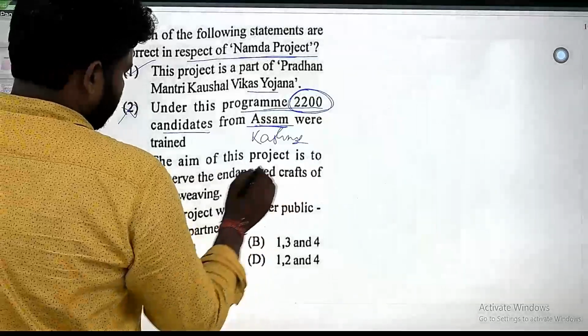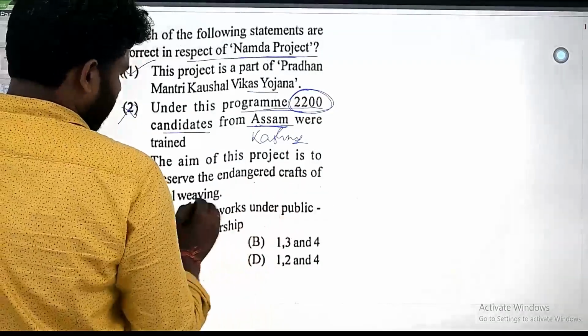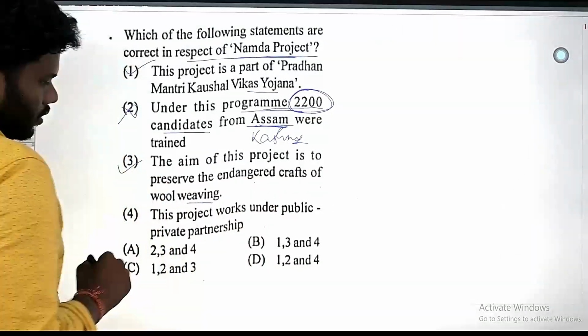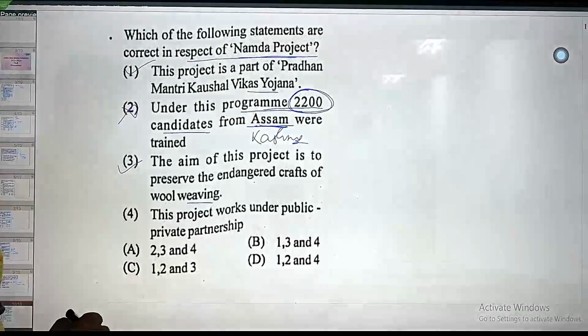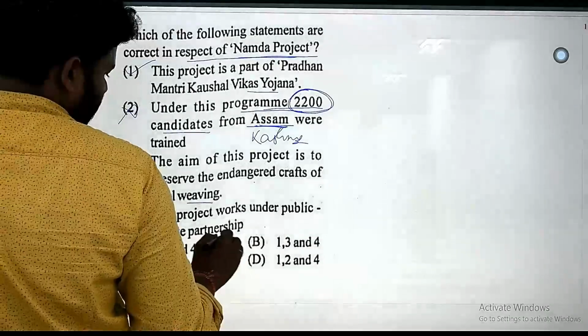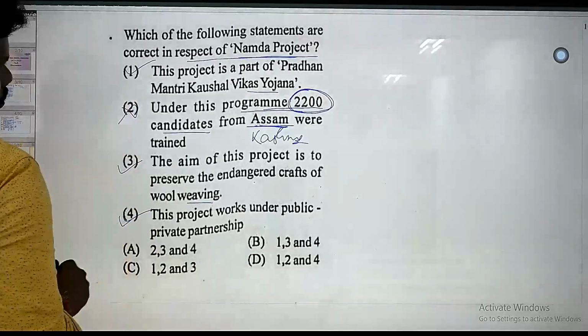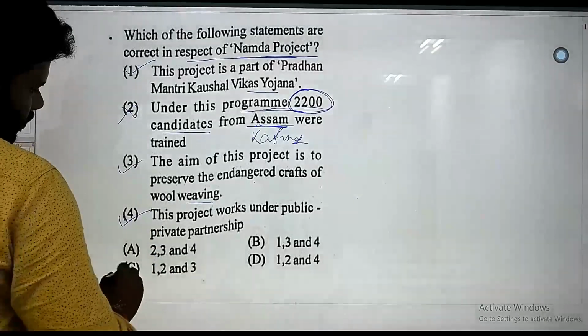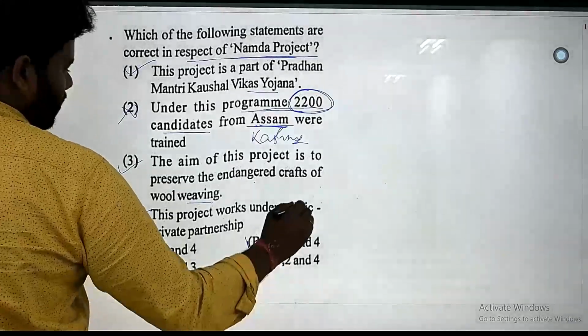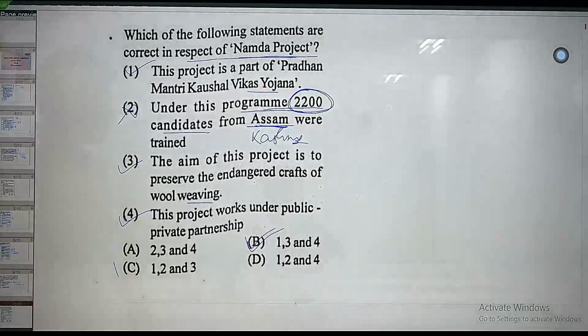The aim of this project is to preserve the endangered craft of wool weaving. So this is also correct. This project works under a public-private partnership, that is also correct. So only statement 2 is wrong. Right answer is 1, 3 and 4. So option B is the right answer. Okay, thank you.